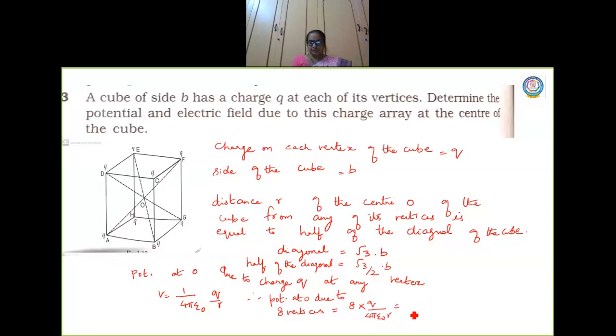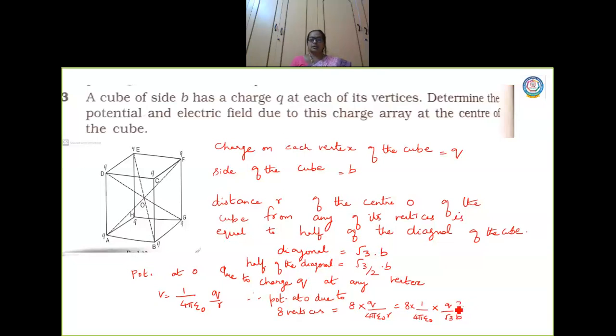So let me substitute 8 into 1 by 4 pi epsilon naught. The Q value remains the same. What is r? I should substitute root 3 by 2. So root 3 and b will be in the denominator and 2 will come to the numerator.